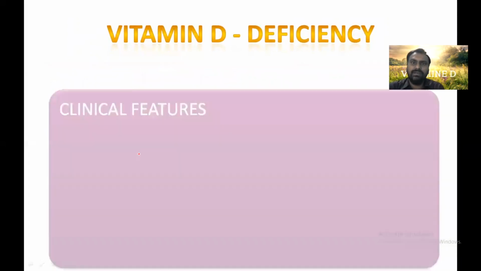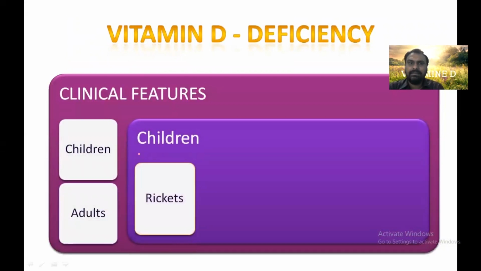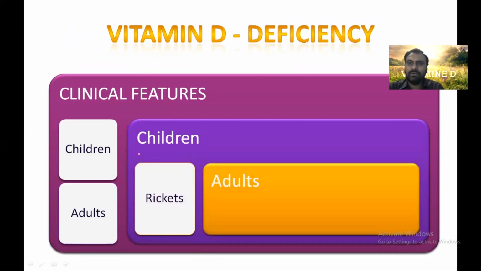All this will lead to vitamin D deficiency. In children it is called rickets, while in adults it is called osteomalacia.